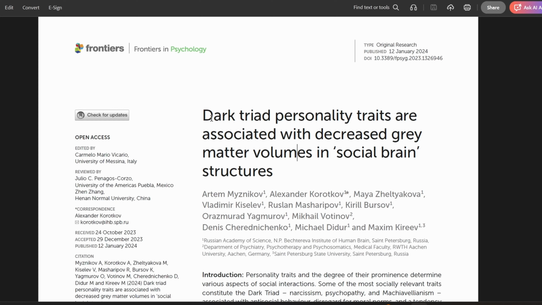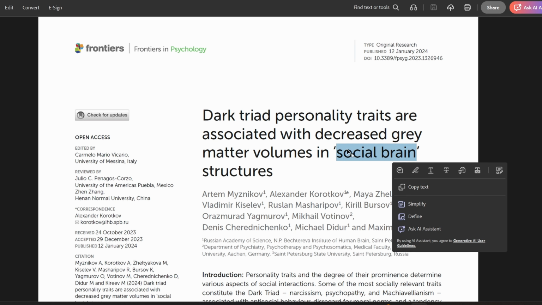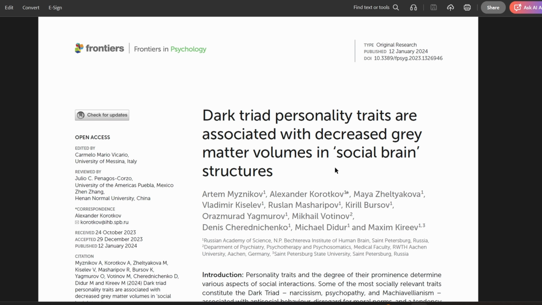Okay, another beautiful study from the University of Messina in Italy. Italy is very great in this matter. Dark triad personality traits are associated with decreased gray matter volumes in social brain structures. I already talked about the gray matter, so decreased gray matter volumes in the social brain. And the social brain is used for understanding others' emotions, human interactions, and all of this related matter that corresponds to the social brain.